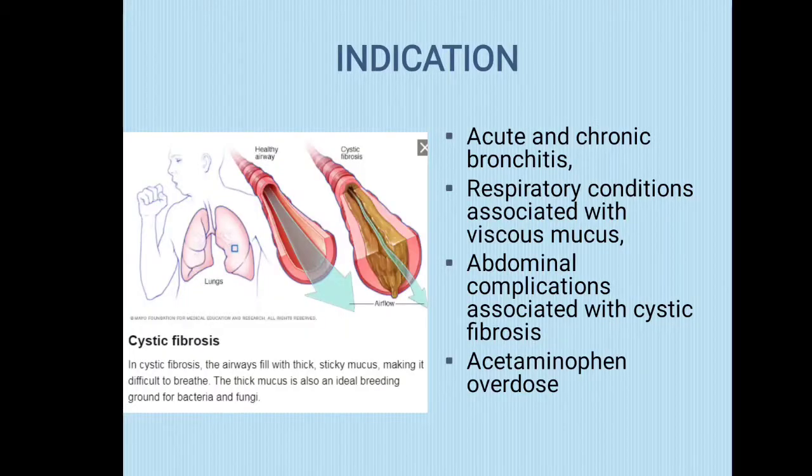Now its indication. It is used in acute and chronic bronchitis, respiratory conditions associated with viscous mucus, and abdominal complications associated with cystic fibrosis. As you can see on the left hand side, healthy airway and the cystic fibrosis, so ultimately it breaks down the mucus and improves the airflow. That's why it is used in cystic fibrosis. And obviously acetaminophen overdose.